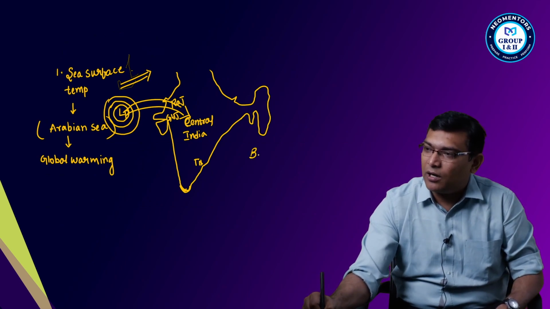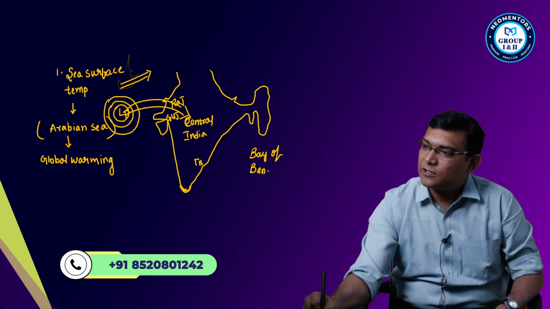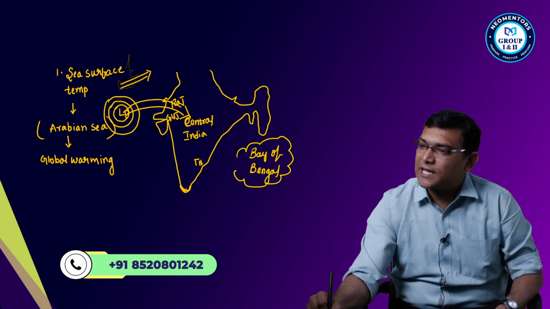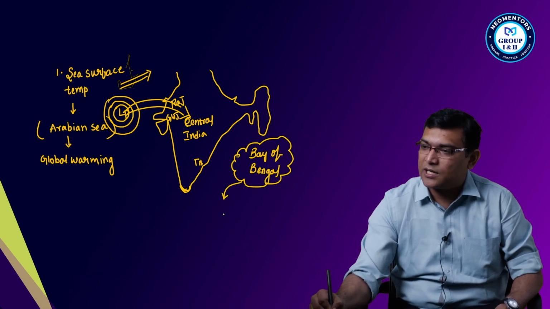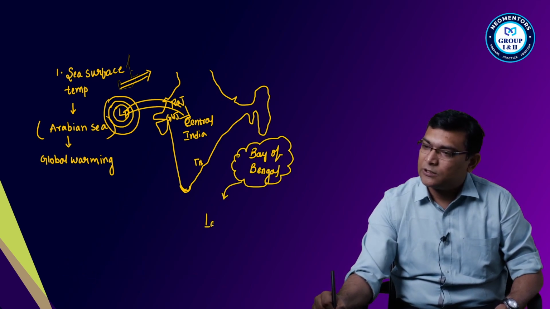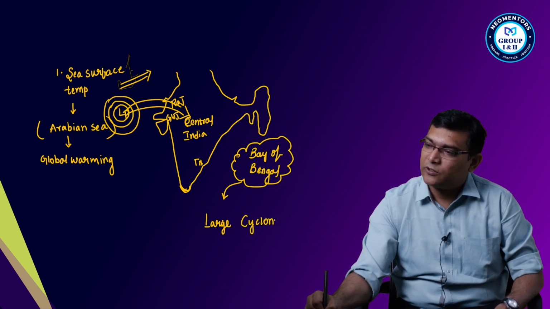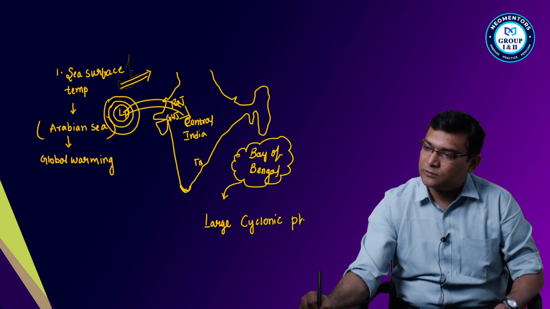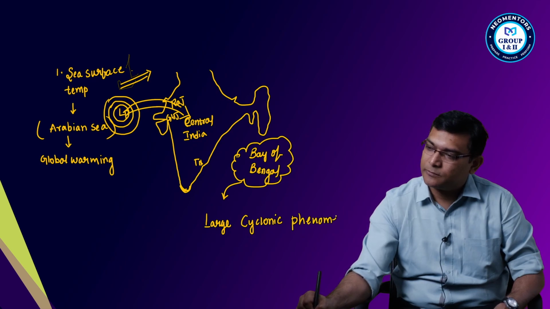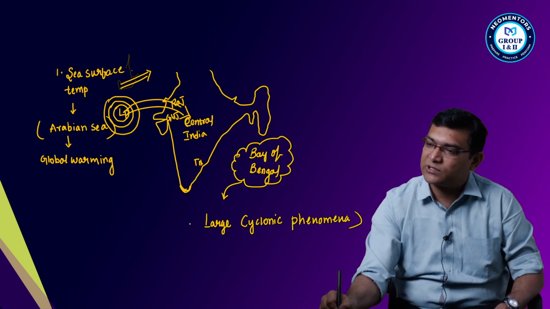See here what happens. The Bay of Bengal, which is known for large cyclonic phenomena, what is happening here?